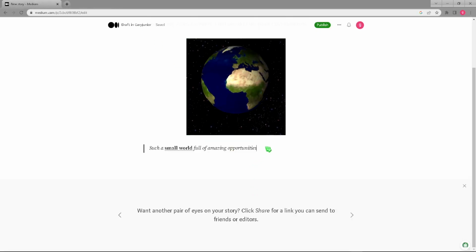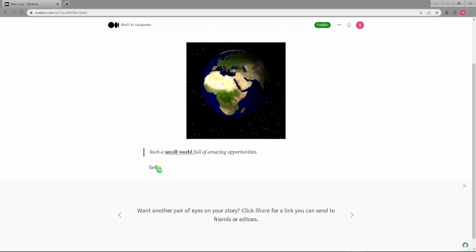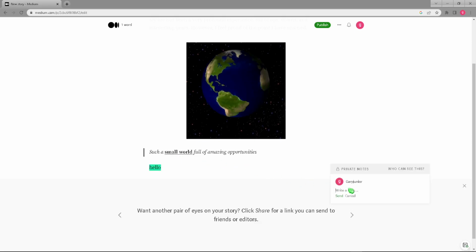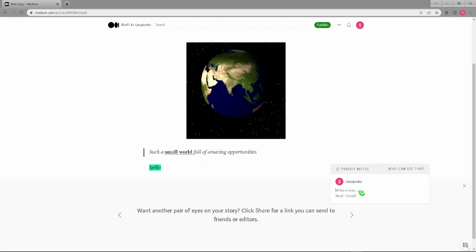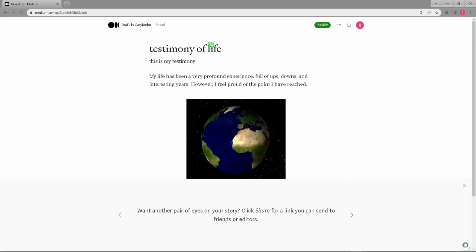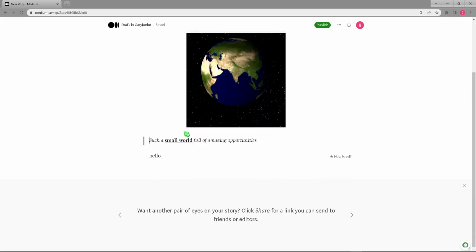So that is the main stuff. From here you can add more stuff such as hello. So let's put this. We can right click and we can write a note. This is a private note based on the highlighted word. From here, as you can see, we have the three dots up here. Here we can add to a publication, share draft link, share to Twitter, manage and list it, change featured image, change display, see topics, see revision history, more settings, and keyboard shortcuts, etc. That's not important. I'll show you the basics on how to write.